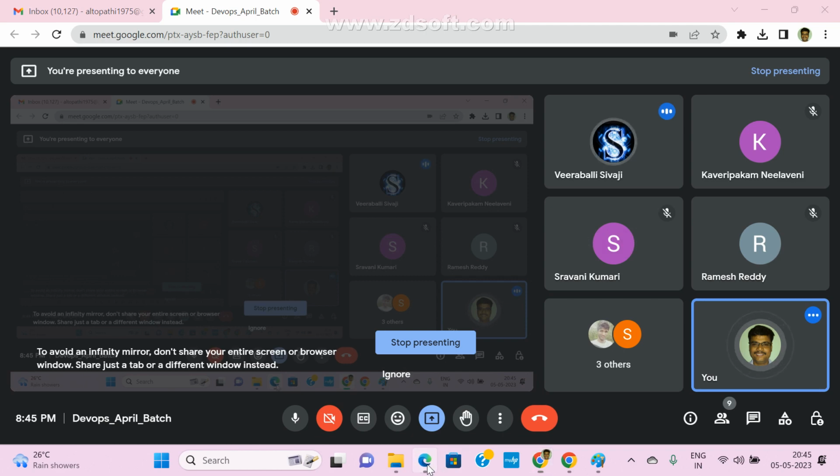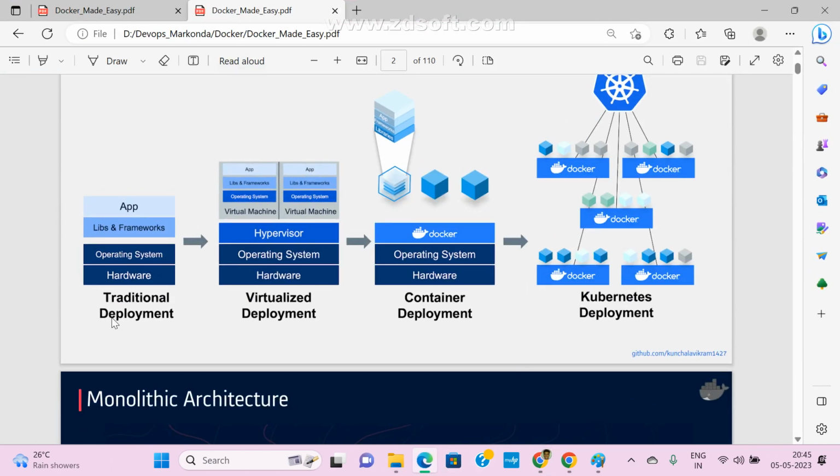I hope now we have some idea. In traditional deployment, they maintained only one server. Then they wanted multiple servers, so with the help of VMs and hypervisor software we can create multiple operating systems on top of a base operating system, but this also has some problems.